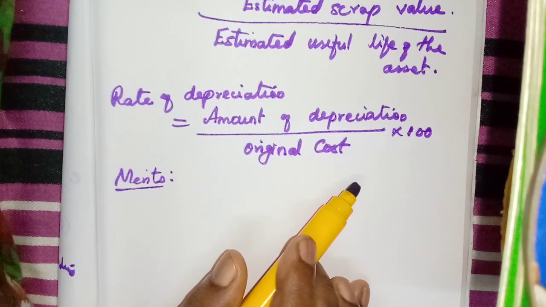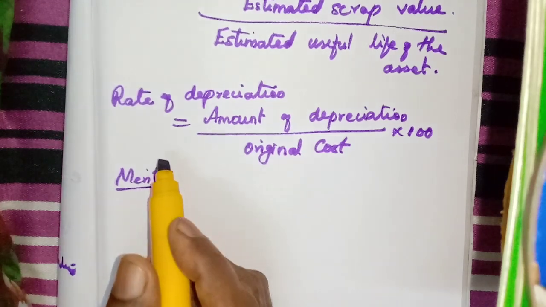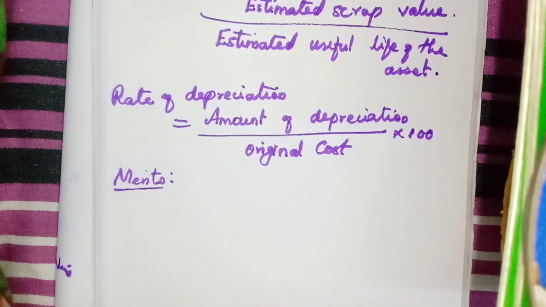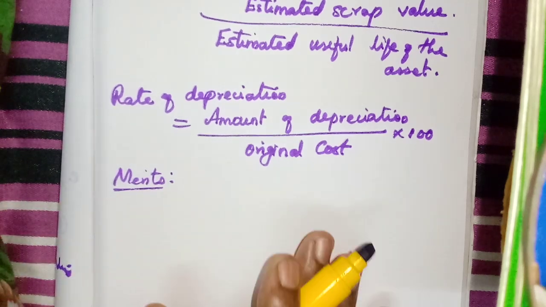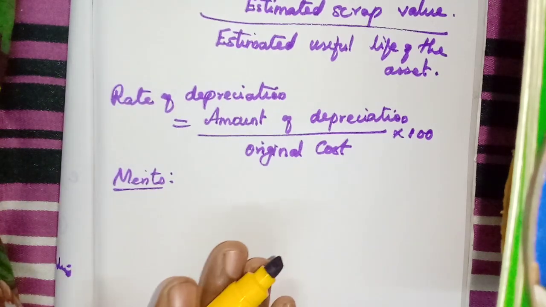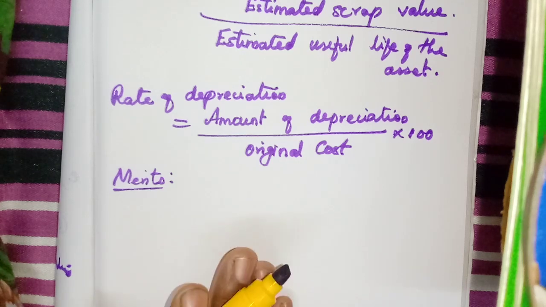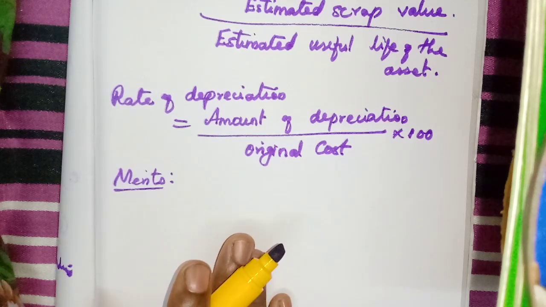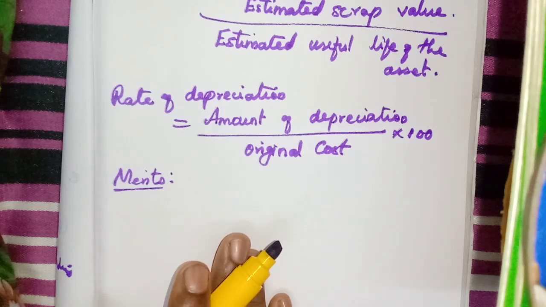Then there is equality of depreciation burden, because throughout the life of the asset, for 10 years or 15 years, the same amount is charged to the profit and loss account. Then at the end of the useful life of the asset, the value of the asset will become zero.